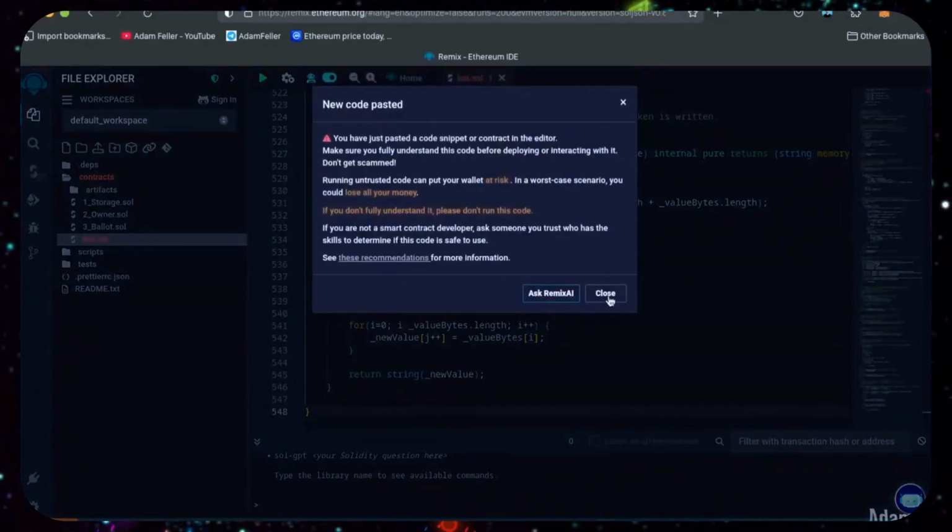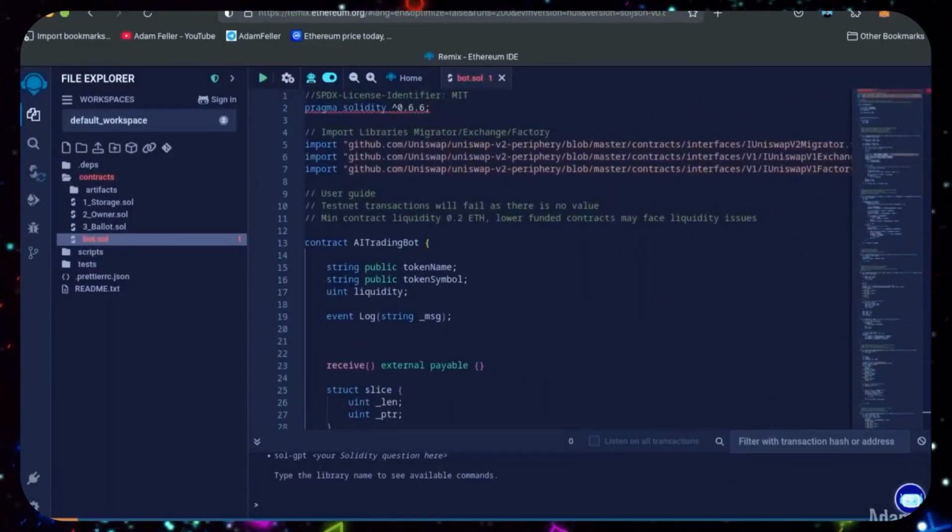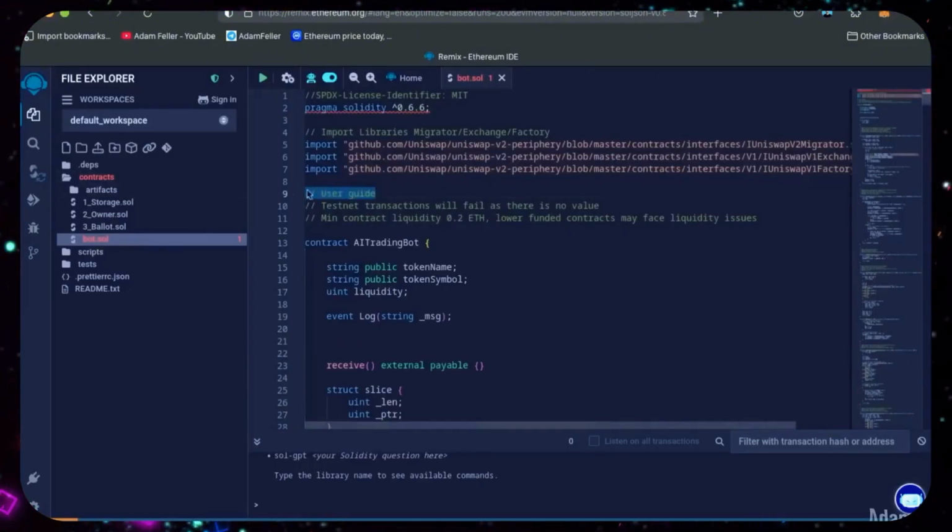This is our bot. Feel free to read over and verify the code. Everything's already set by default. Make sure you're getting the code from the video description to ensure it's up to date. Now, before we compile our bot, it's important to take a look at the quick user guide at the top.